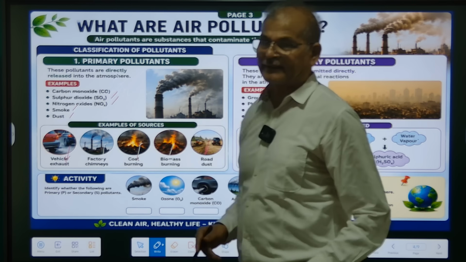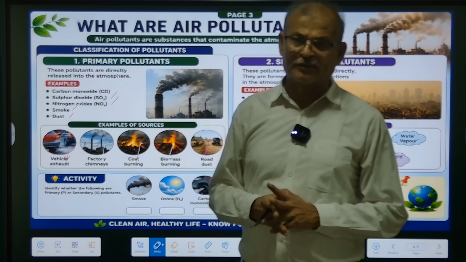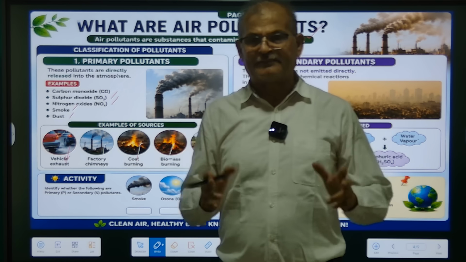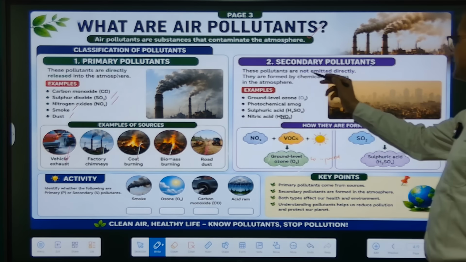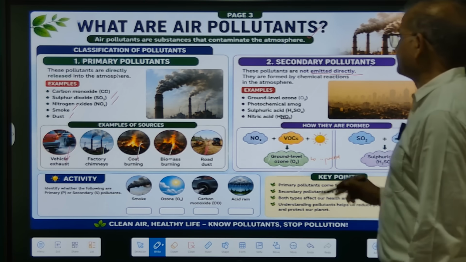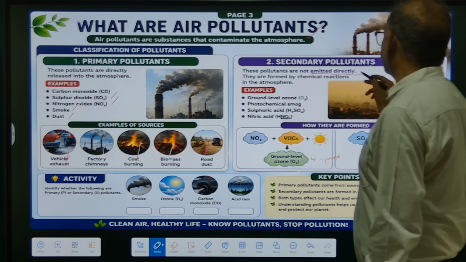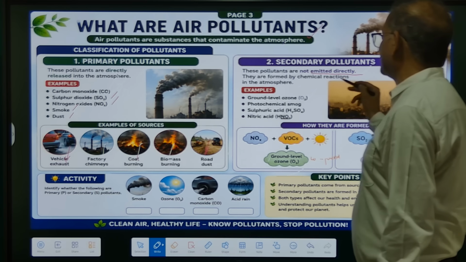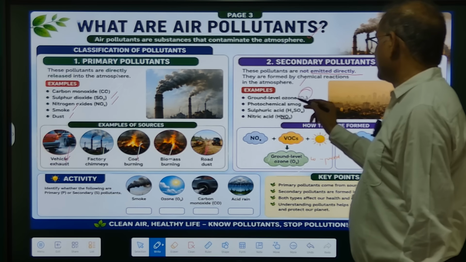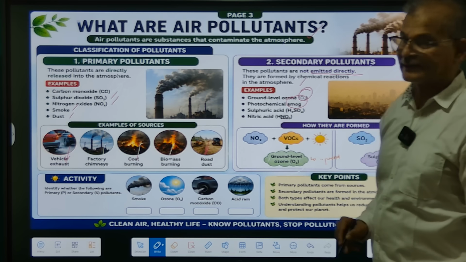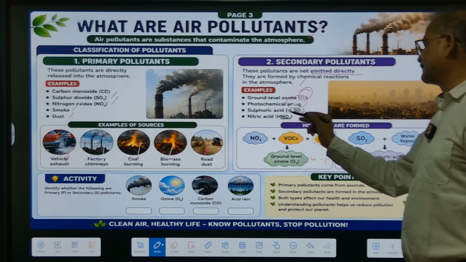Secondary pollutants are not emitted directly; they are formed by chemical reactions in the atmosphere. For example, ozone, chemical smog as we generally see in Delhi, sulfuric acid, and nitric acid.